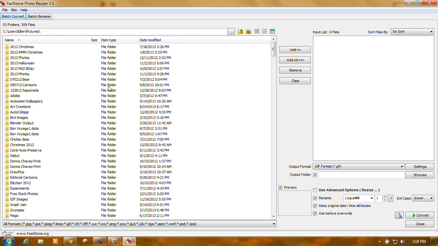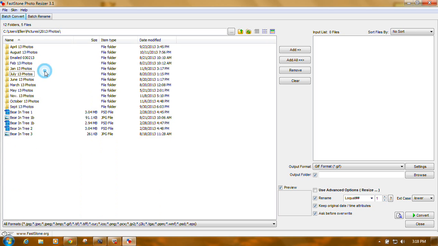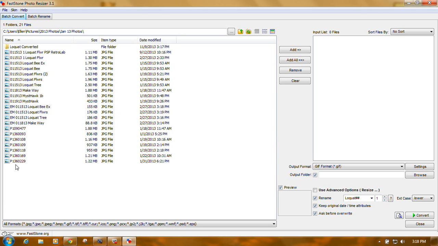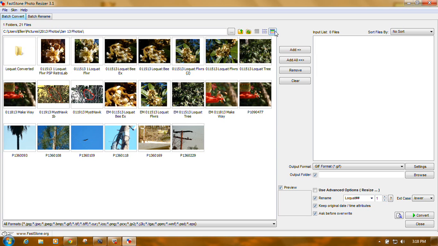Notice that by default you get a list. Now I happen to know where my files are. They're up here in 2013 photos. If I open that, I know they're in January. But if I open that, I don't know which ones are which. So I want to see pictures of them. So come up here to these icons. This is the list icon. This is the thumbnail icon right over here, the nice colorful one. That allows me to see the photos. And you can see here's the new folder I just made.